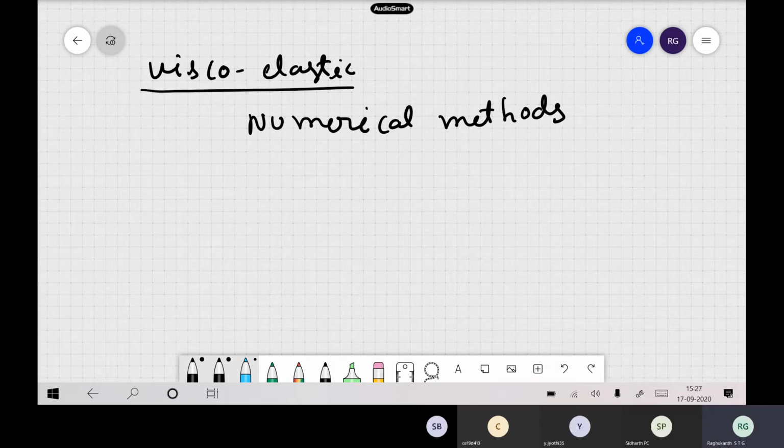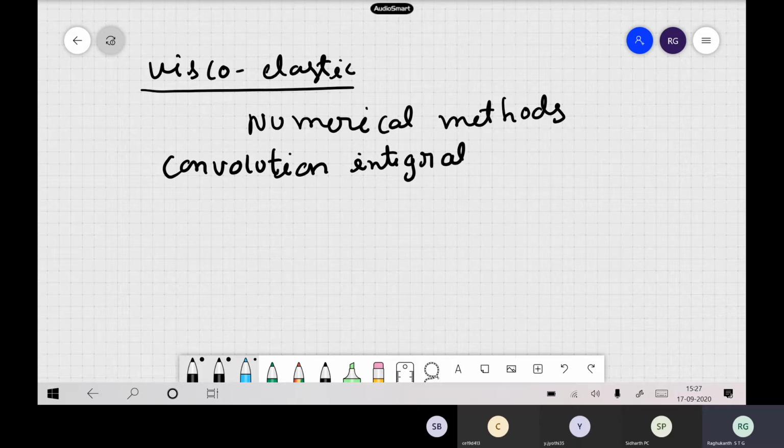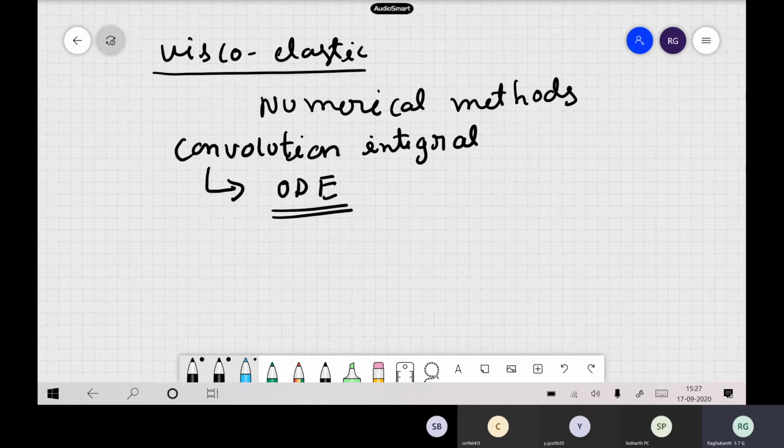Generally, viscoelasticity is written in terms of convolution integrals. But representing a convolution integral in any numerical method is problematic. So our discussion in the last class was: can we write the stress-strain relations in terms of ordinary differential equations? This was our main objective, and finally we wrote our equation like this.